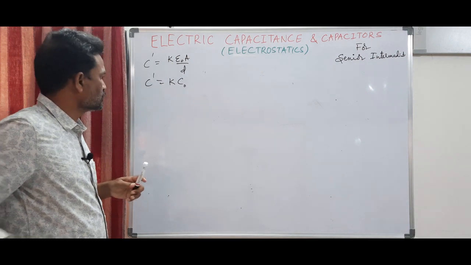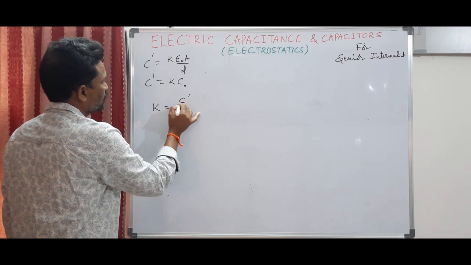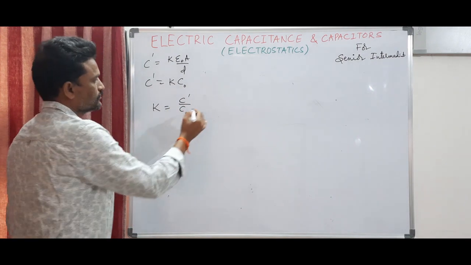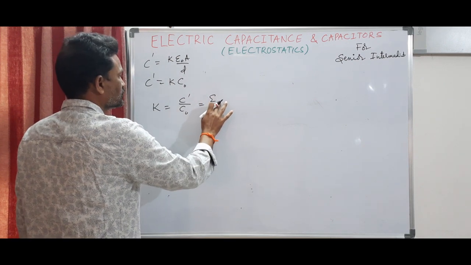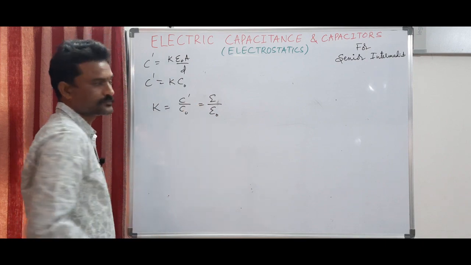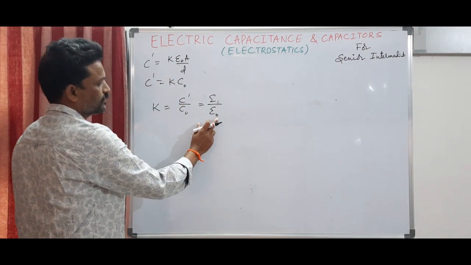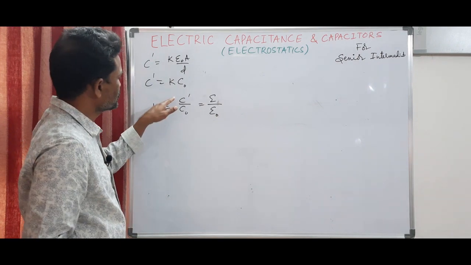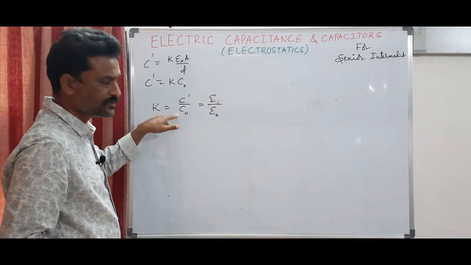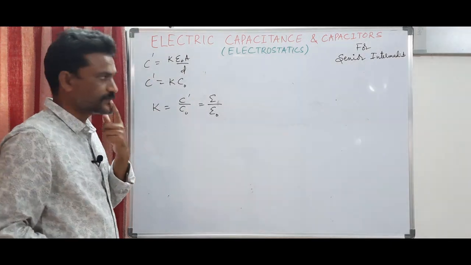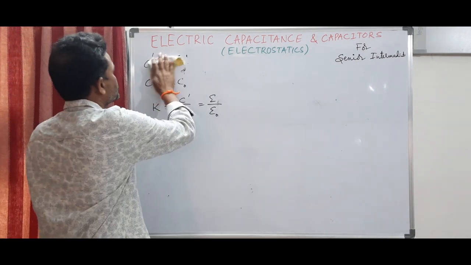So, from this the dielectric constant can also be defined as k is equal to C prime by C naught, which is equal to epsilon by epsilon naught. That is the permittivity of the dielectric medium with respect to the permittivity of the free space. Capacitance of the capacitor with dielectric divided by capacitance of the capacitor without the dielectric. So, this is about the parallel plate capacitor.